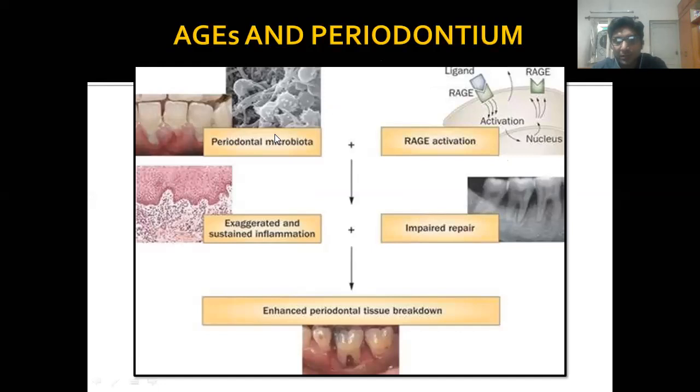Now this is a flowchart: periodontal microflora along with AGE activation, impaired repair of collagen fibers. This results in, periodontal microflora results in exaggerated and sustained inflammation. This both combines and ultimately leads to breakdown of the periodontium.